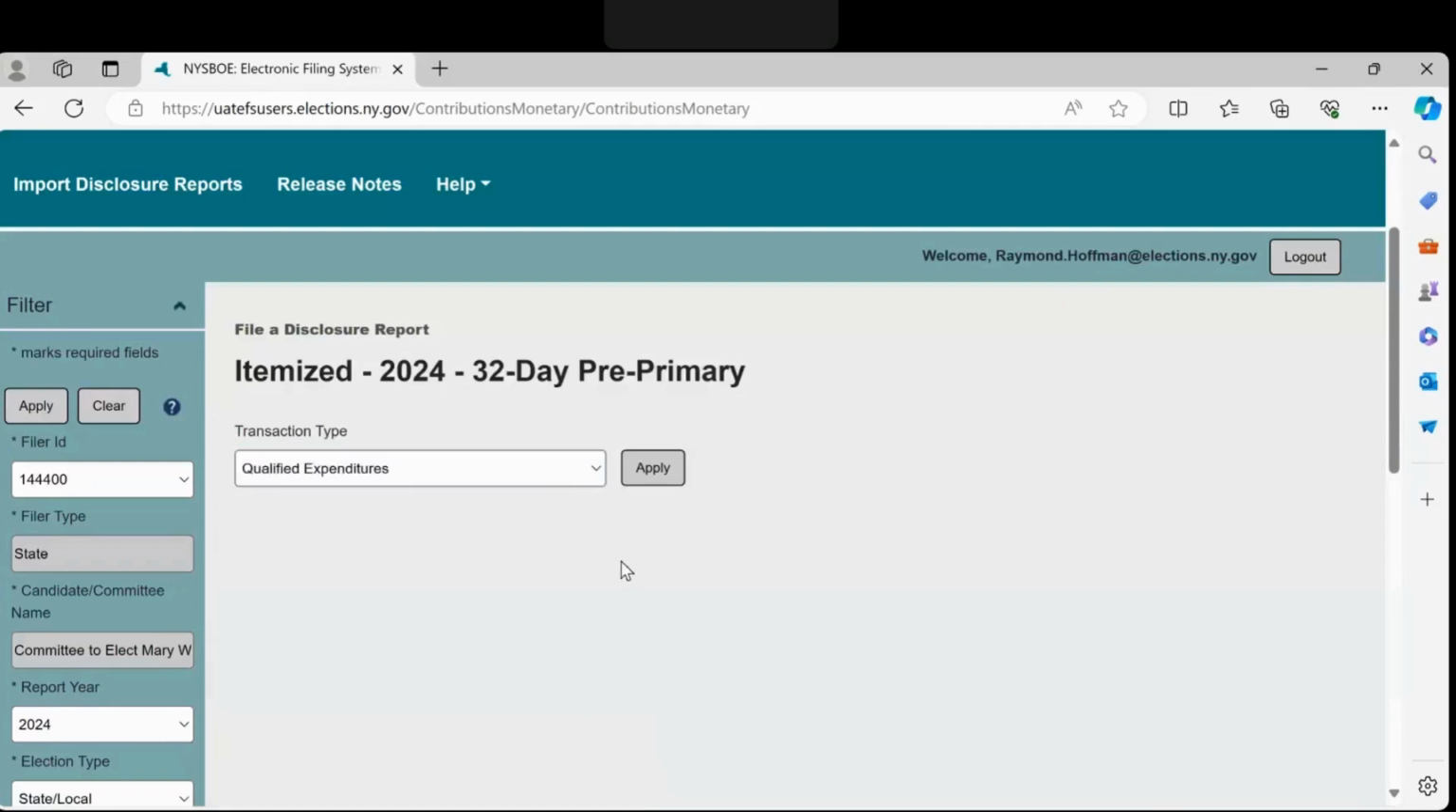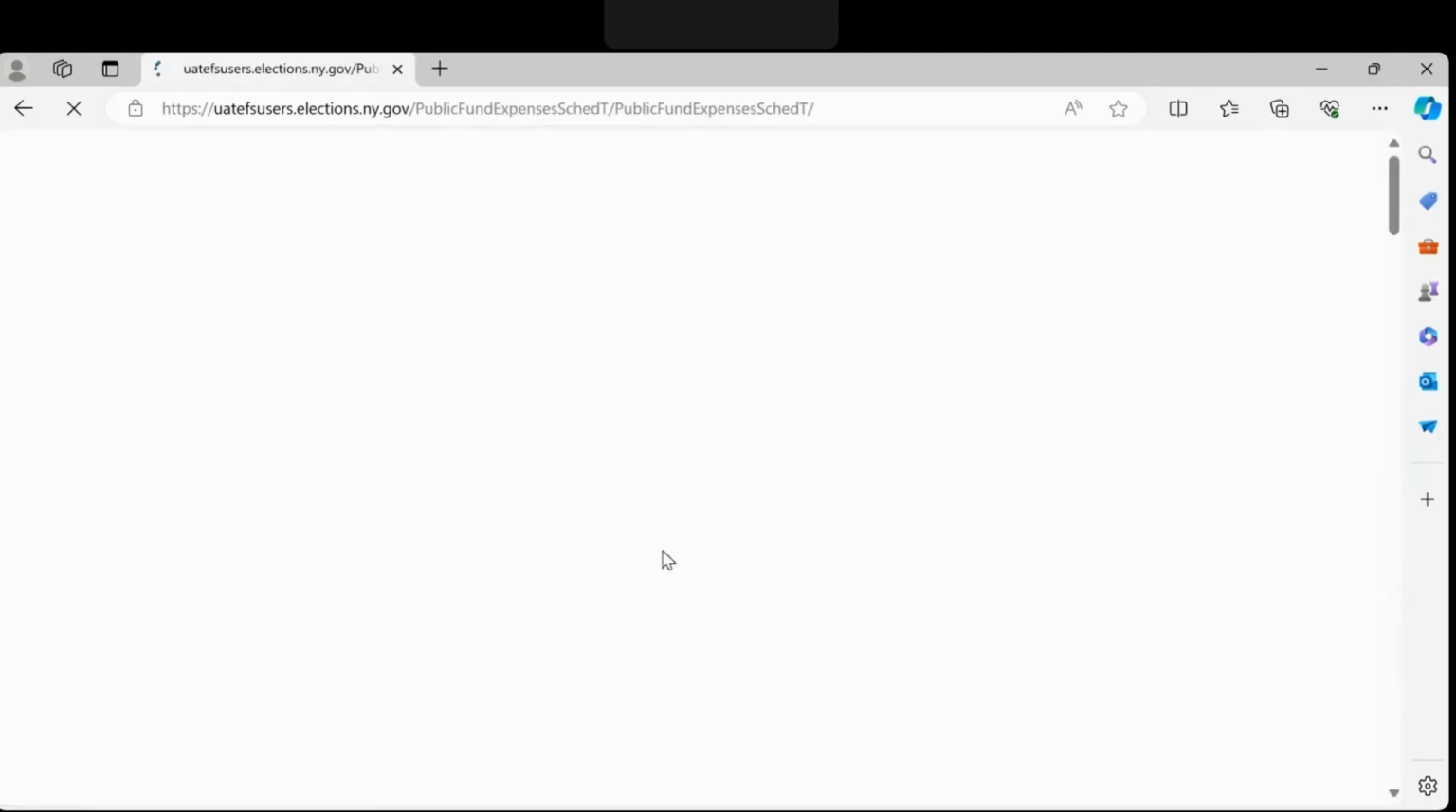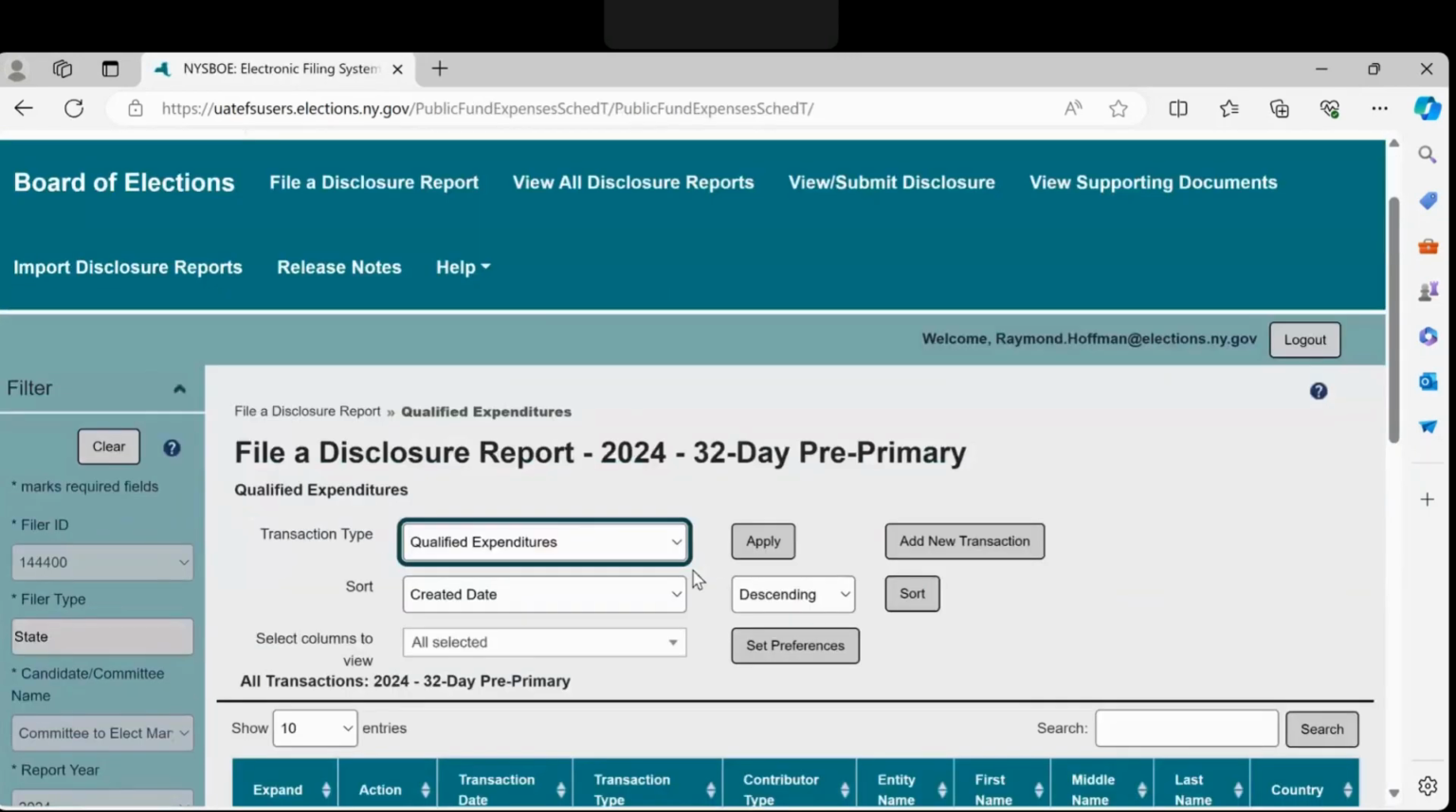Once the transaction type is chosen and the user selects Apply, you will see new drop-down menu options for sorting and columns to view. The choices default to Created Date and Descending for sorting. As for column view, 6 are required, but others can be selected based on personal preference. Once you choose which you prefer to see, select Set Preferences.